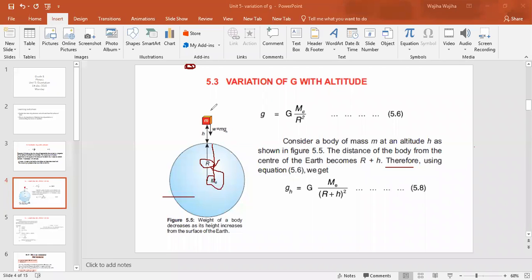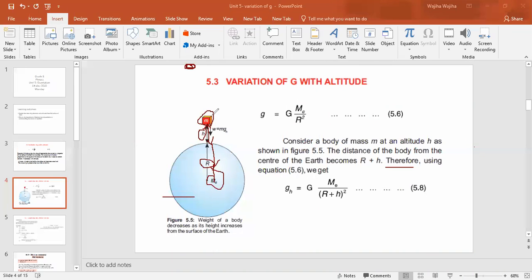And if we place the mass of a body at some height, at some altitude, then what happens? Obviously, the value of g will decrease. First of all, m must be at some height above the surface of the Earth, so we take this distance as small h.